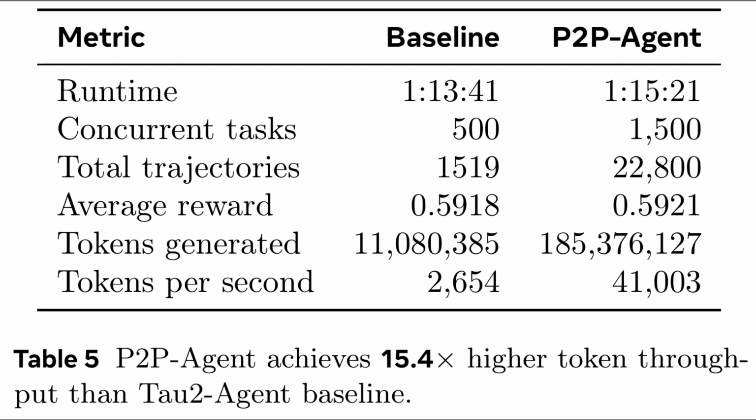Okay, after the web curation results, Table 5 turns to the tool use benchmark Tau2. Both systems run for about the same wall clock time, but the peer-to-peer agent handles roughly 3 times more concurrent tasks and over 10 times more trajectories. Total tokens jump from about 11 million to 185 million, so token throughput rises by a factor of 15. Average reward stays effectively unchanged, which means this massive speedup preserves task quality.